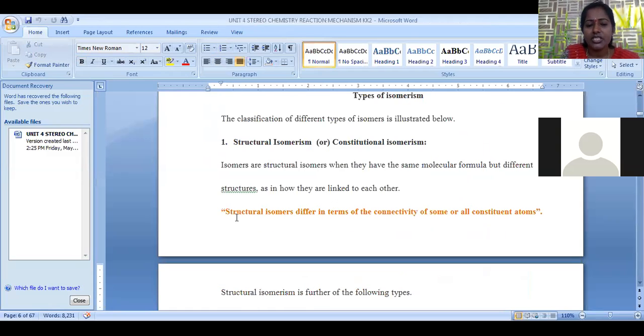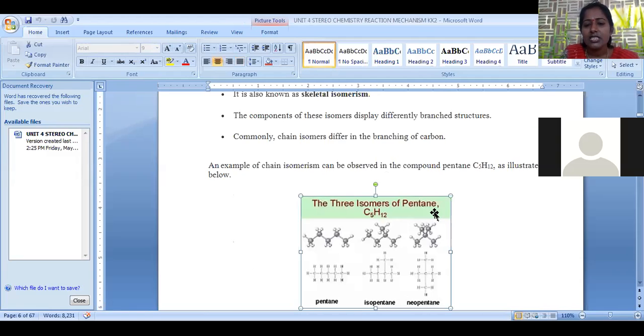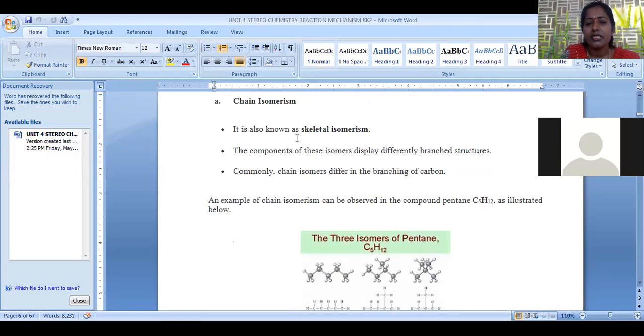Structural isomerism is defined as follows: structural isomers differ in terms of connectivity of the atoms. Connectivity of the atoms is different, but the molecular formula remains the same. That is called structural isomerism. First is chain isomerism. Here the molecular formula remains the same, but chain length is different. Initially a 5 carbon chain is there. After changing its structure, it is converted into 4 carbons, followed by 3 carbons chain. So here we have a simple example for chain isomerism.